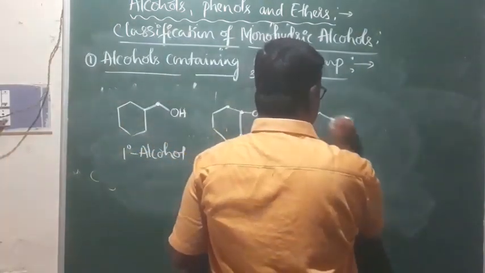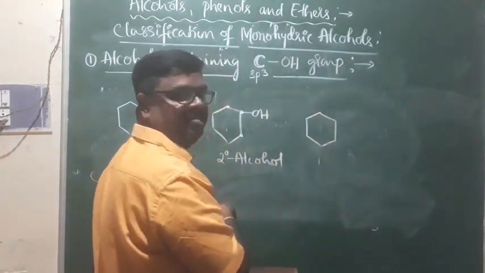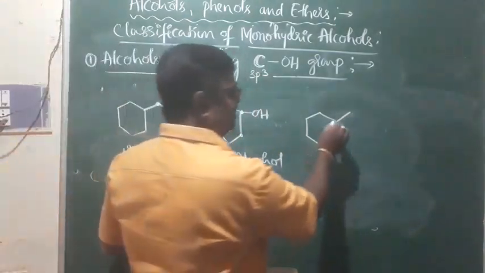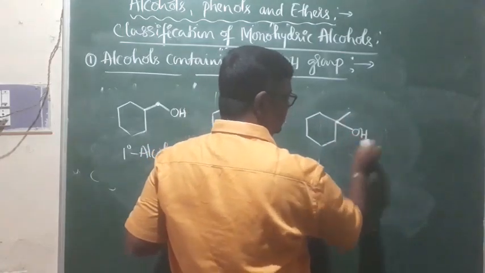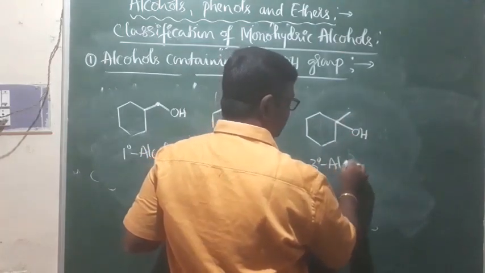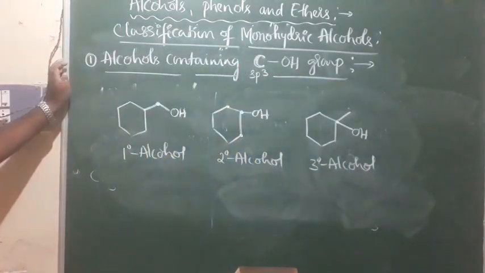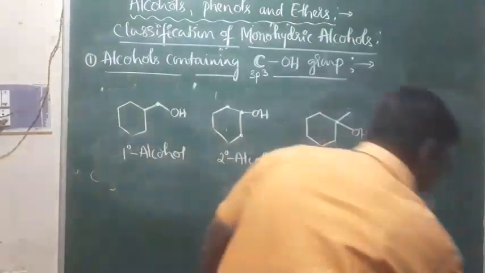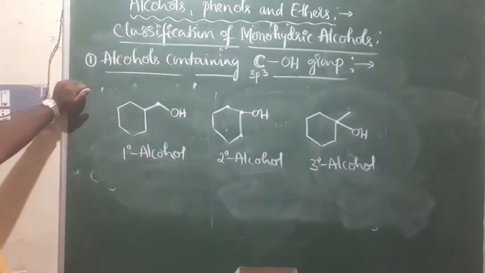Look at this. In cyclohexane, all carbon atoms are secondary carbon atoms. If I connect one methyl group, then it is tertiary. This is a tertiary carbon atom to which three carbon atoms are attached, and of course OH. This is a tertiary alcohol. Like this, you should be in a position to identify primary, secondary, and tertiary alcohols even in bond line representations, and that is what we call the classification of alcohols based on the type of carbon atom to which the OH group is connected.